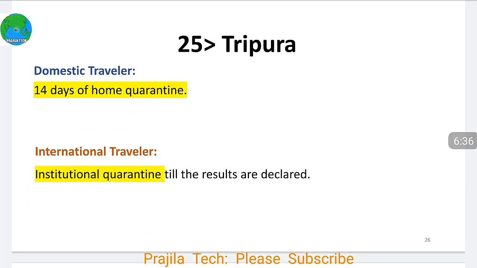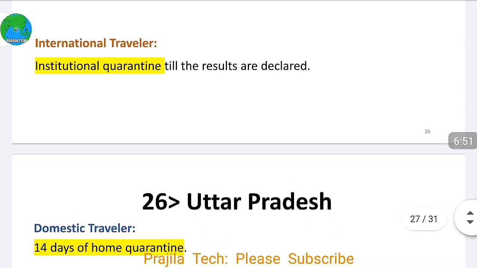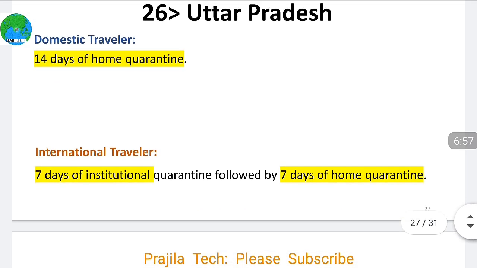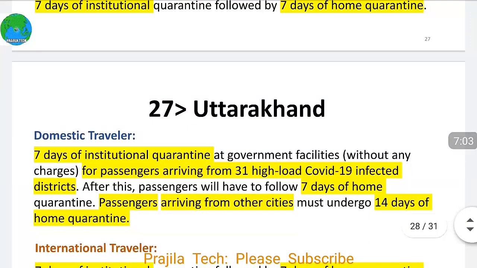In Tripura, 14 days of home quarantine for domestic, and for international institutional quarantine till results are declared. That means you have to get a negative test to be exempt from institutional quarantine. And in Uttar Pradesh, as you can see, domestic traveler 14 days of home quarantine, international 7 days of institutional quarantine and 7 days home quarantine, so 14 days total again.